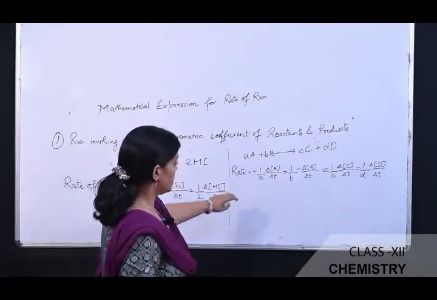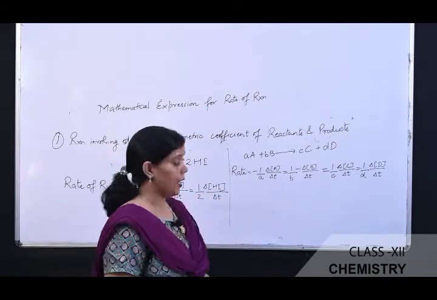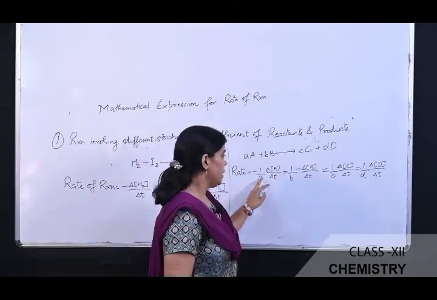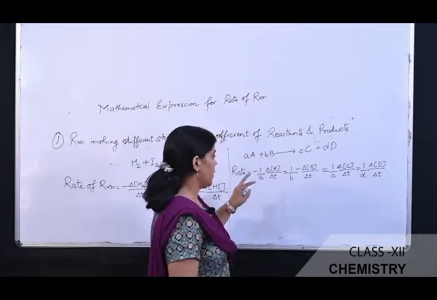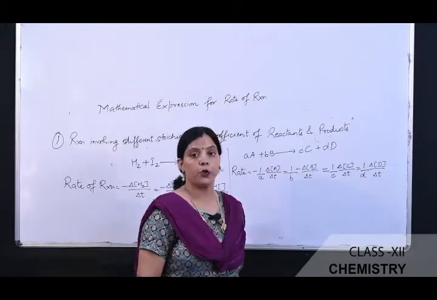So students, the next question arises: why are we dividing the change in the concentration of the reactant and product by its stoichiometry?